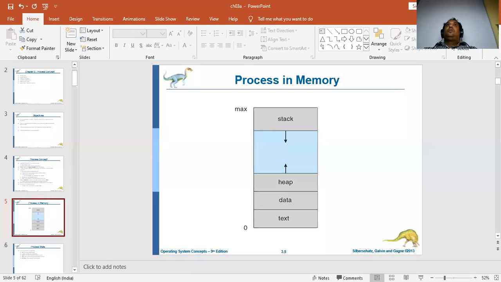Yes, sir. Okay. Do you see that diagram? Yes, here. So these are the various parts that we are going to have in a process.